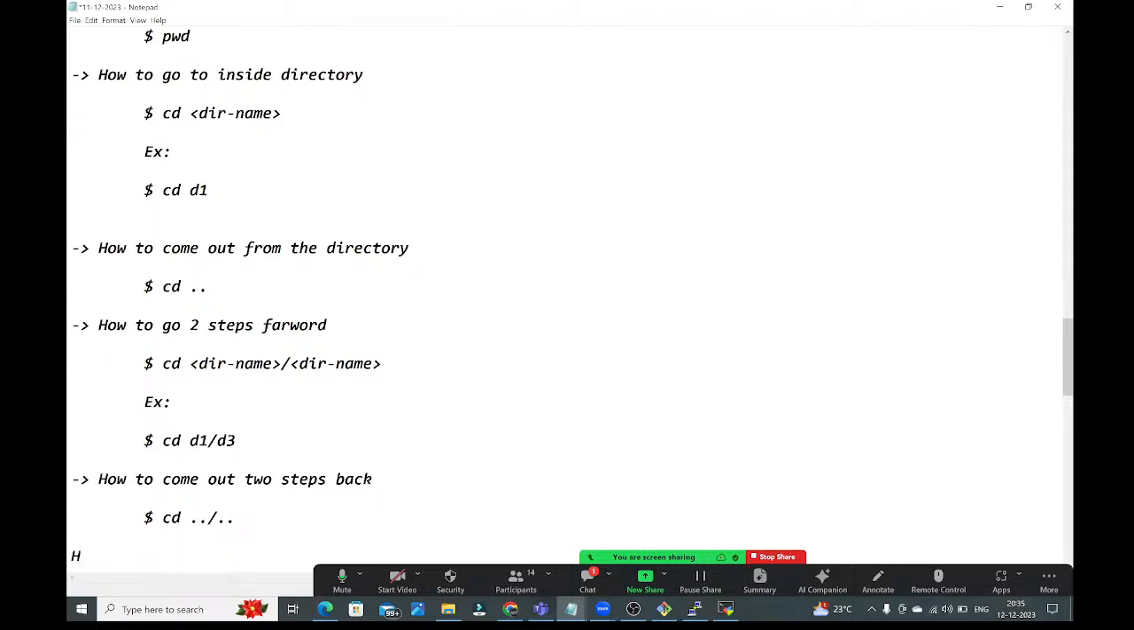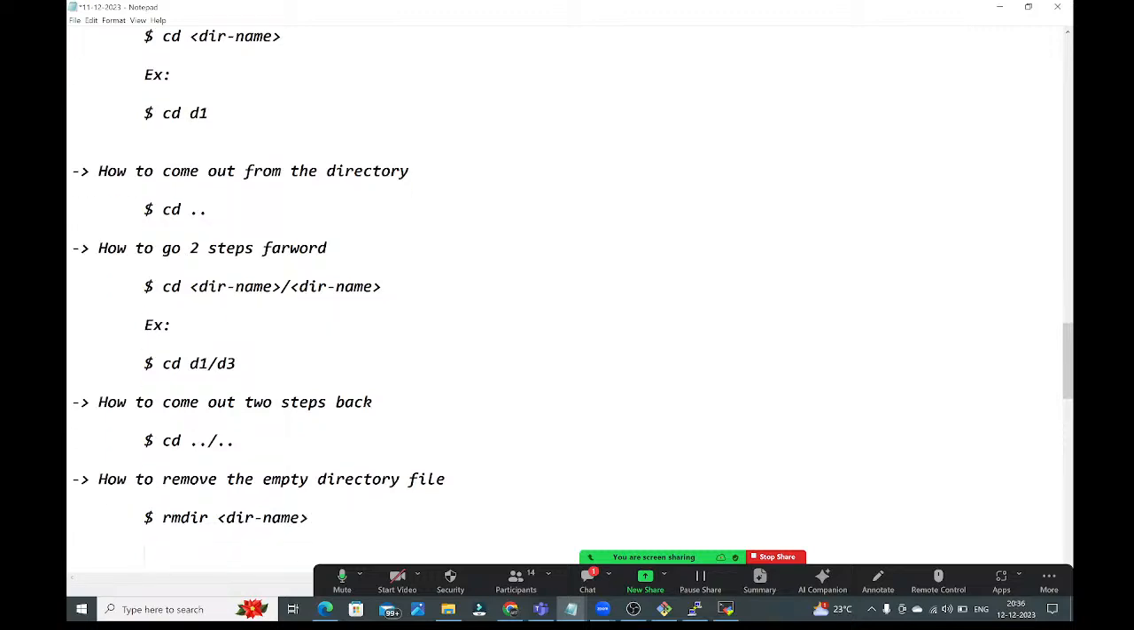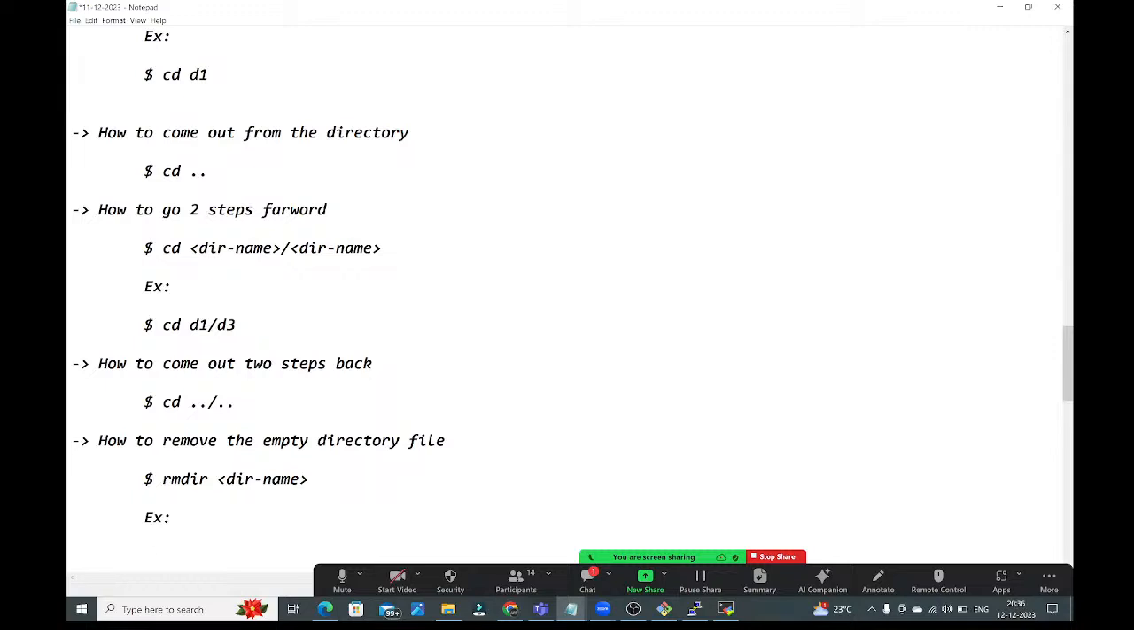How to remove the empty directory file? To remove the empty directory file, we need to use rmdir. rmdir and here the directory name. Let's see here, rmdir d1, guys.